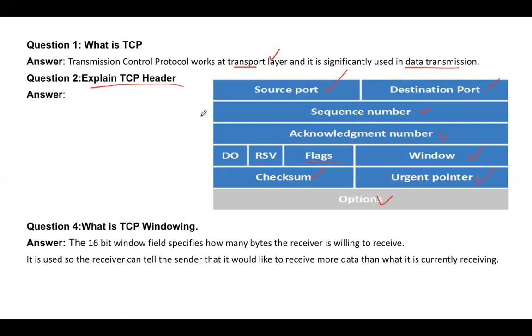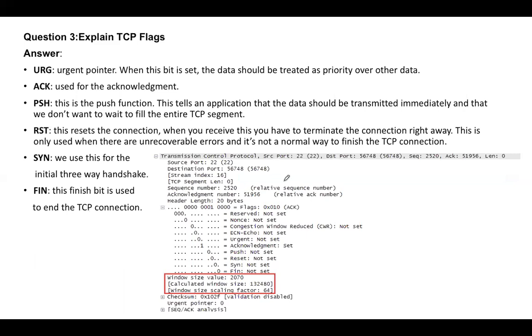And by the way, when you open Wireshark and look at the TCP header, you would see all those details. I think I have put those details from Wireshark, here we go, right here. So you see this Transmission Control Protocol.